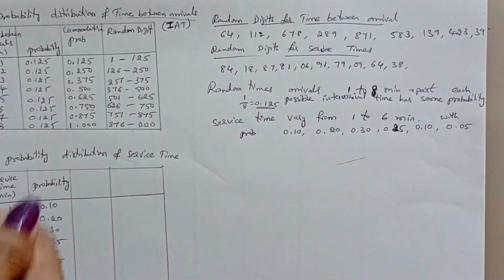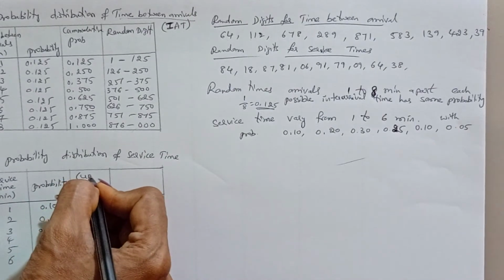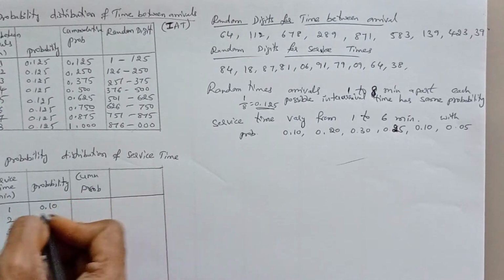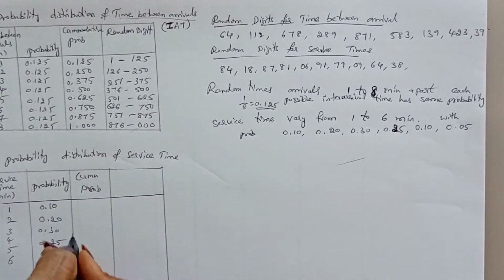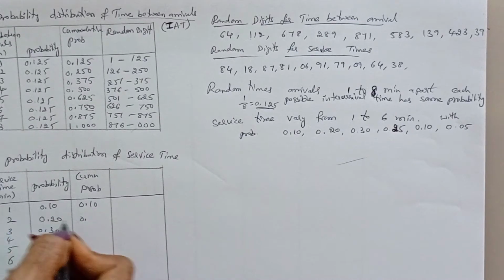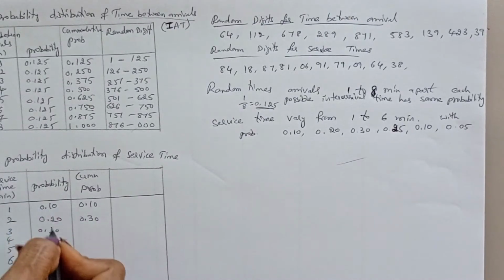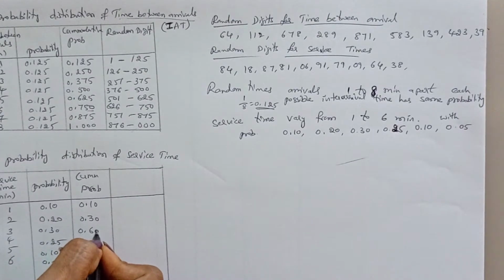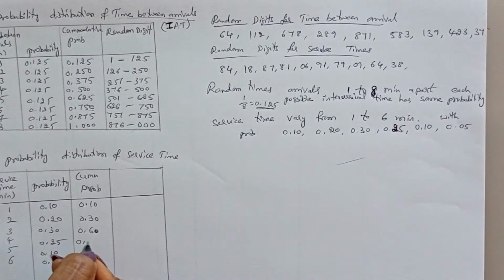Now the same as before, calculate the cumulative probability by taking these values. The first value stays as it is, 0.10. Next, when you add these two, it becomes 0.30. When you add the first three values, it becomes 0.60. Next, adding the first four values, it becomes 0.85. Next, when you add this, 0.95. And when you add all the values, it becomes 1.00.